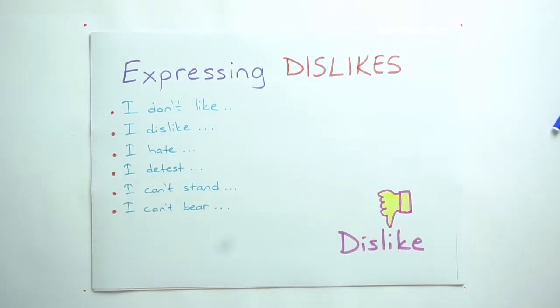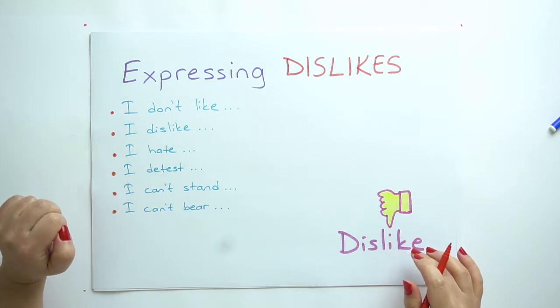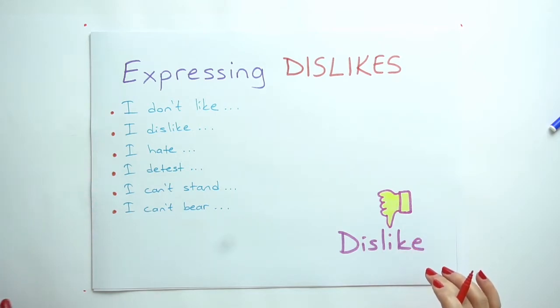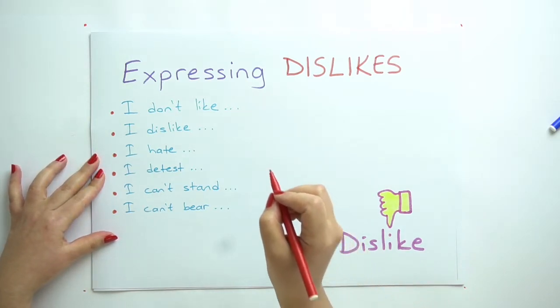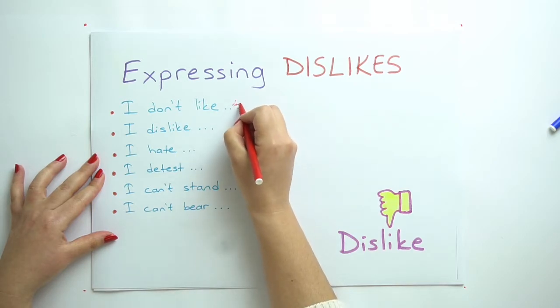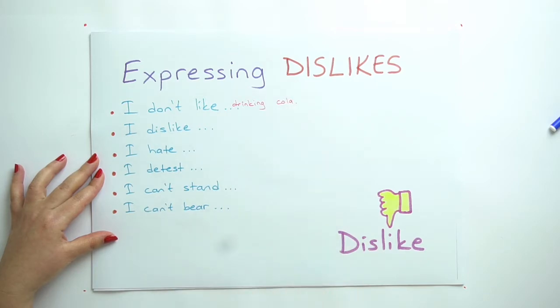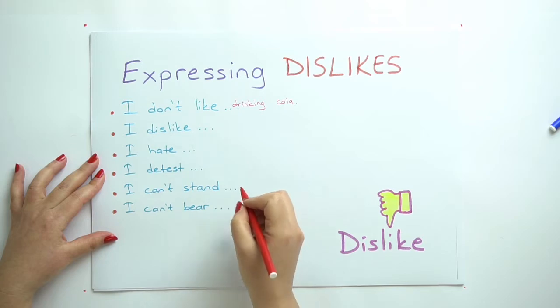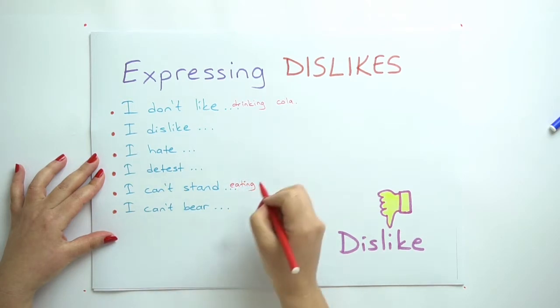And expressing dislikes. I don't like, I dislike, I hate, I detest, I can't stand, I can't bear. Let's give an example. I don't like drinking cola, and I can't stand eating candies.